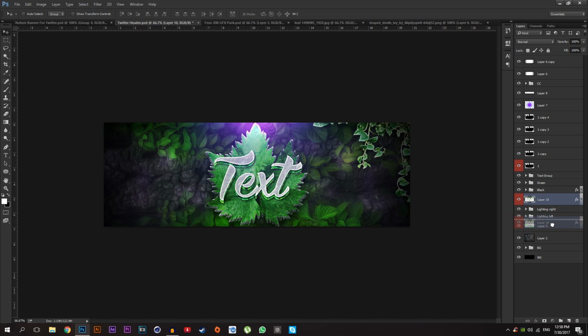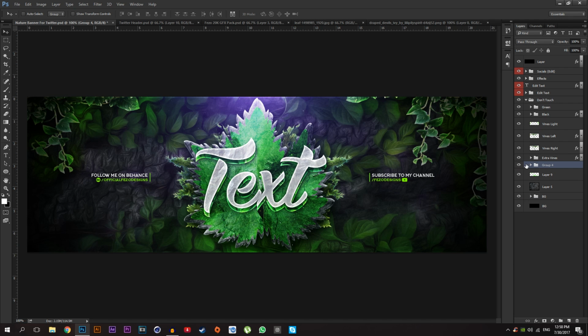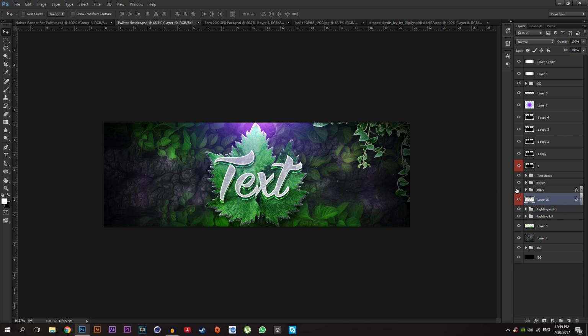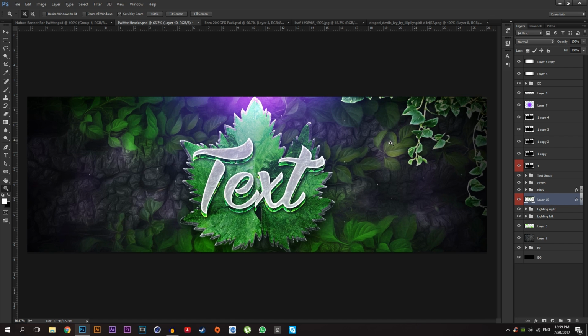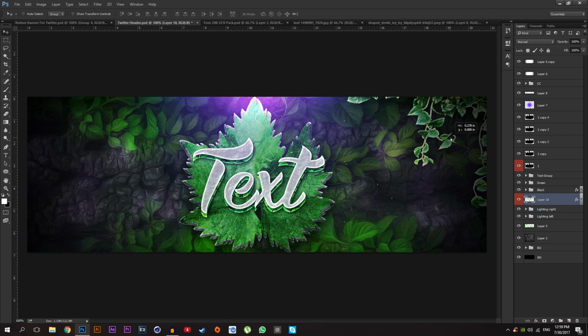bottom of this lighting effects, or maybe here. Okay, so let me check first. Okay, it's bottom of this black leaf. Okay, just put it on the right hand side.